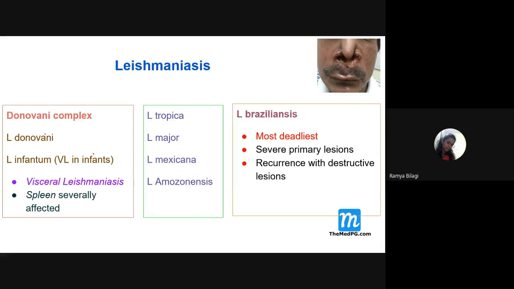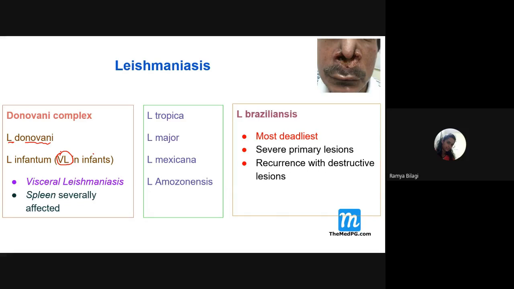Okay. So in the last class, we have seen that Leishmania donovani complex means it is a group of Leishmania organisms which are responsible exclusively to cause what? Visceral leishmaniasis. That means what? They affect the internal organs. So this is the very important point.